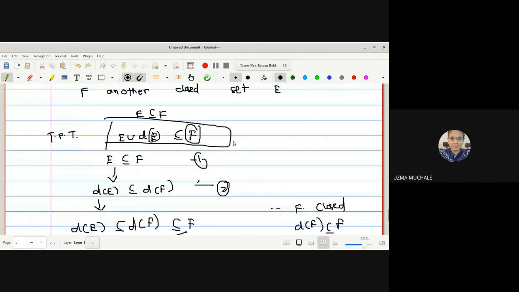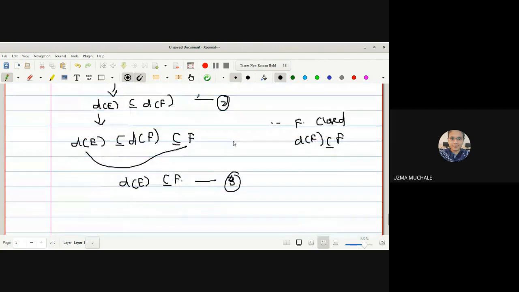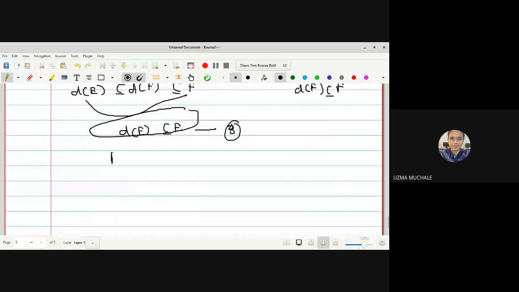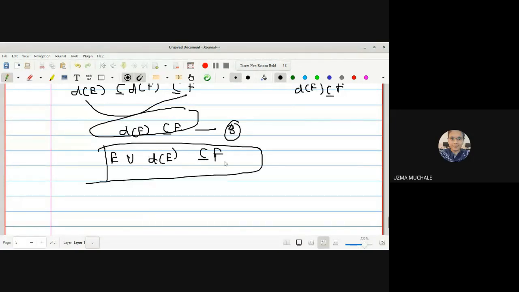What is our equation 1? E is contained in F. What is equation 3? Derived set of E is contained in F. Right? If this is also in F, can I write that E union derived set of E is also in F? Yes, ma'am.